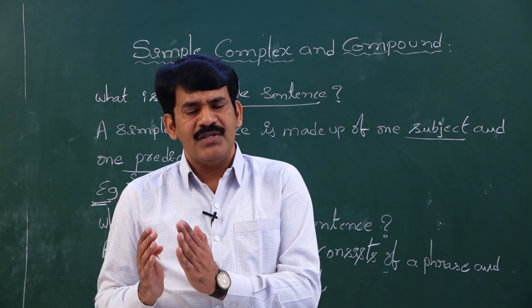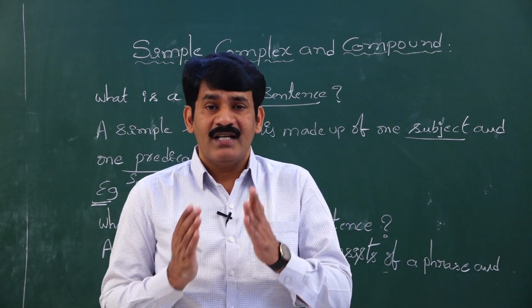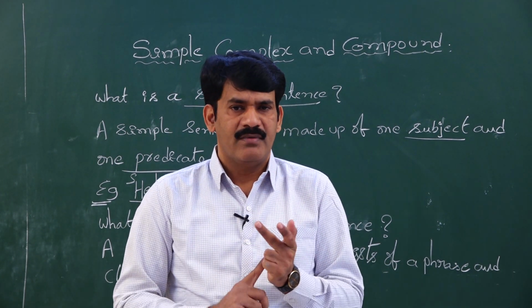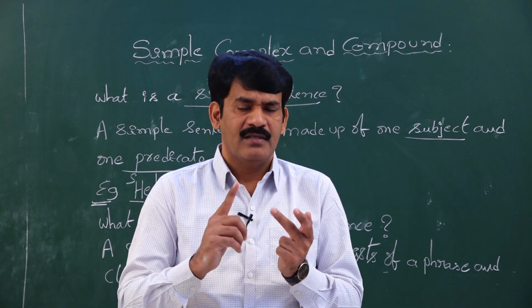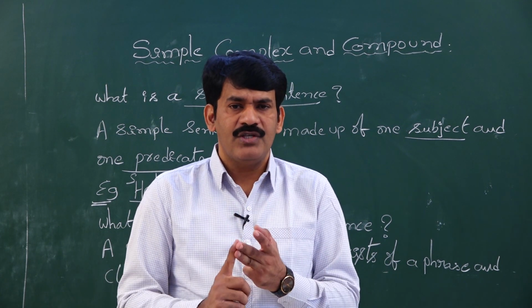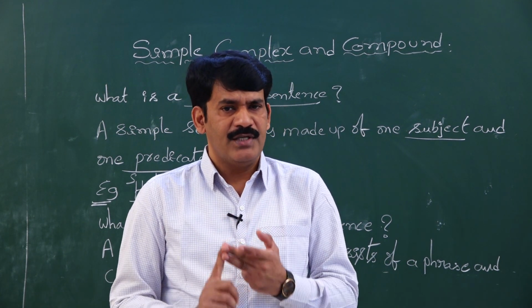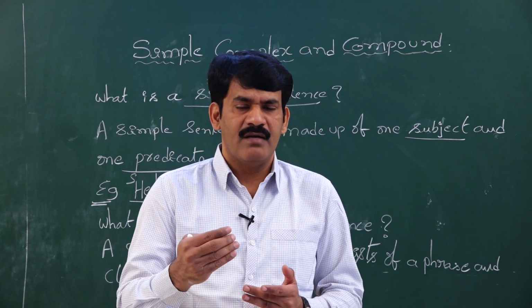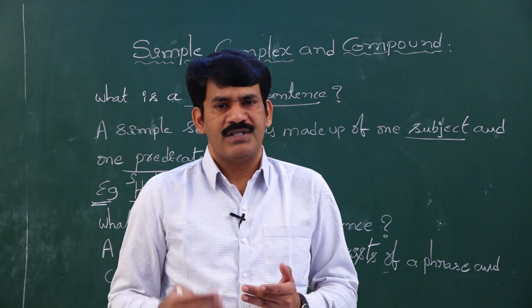Means a grammatical simple sentence consists of 1 phrase and 1 clause. A clause is nothing but a subject and predicate together, which can give complete meaning by itself, which we will discuss when we come to complex and compound sentences.